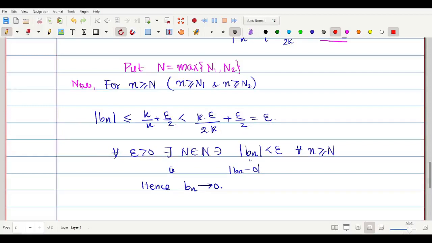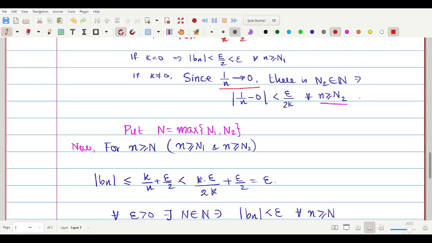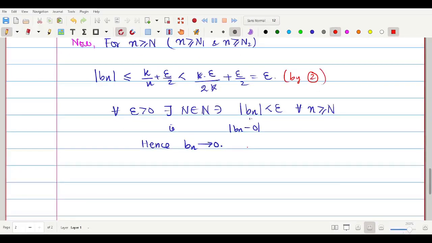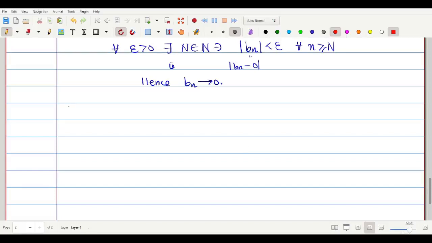Okay, that is, என்ன ப்ரூஃப் பண்ணிருக்கோம் அப்படினா, for every epsilon positive there is a stage n belongs to natural numbers such that modulus of bn is less than epsilon. So we have proved bn also converges to 0. And note that இது கேஸ் 1 தான். இப்போ கேஸ் 2 ப்ரூஃப் பண்ண போறோம்.